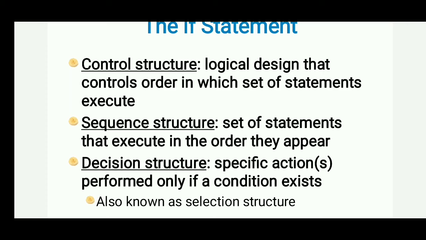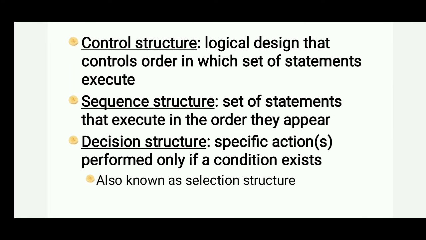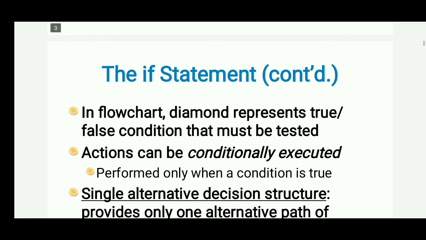In case of control, we have control on these types of statements, which are based on logical designs. Sequence runs or gets executed as they appear in the coding. And the decision structure depends on the condition. If the given condition is true, then and only then it will perform the operation. If the given condition is false, it will go to the next statement. This decision structure is also called a selection structure. So let us see the if statement.